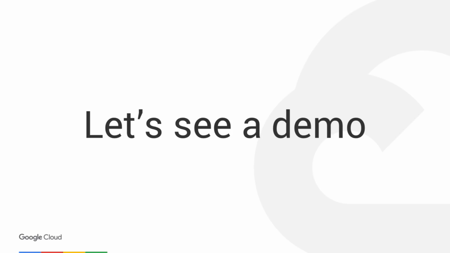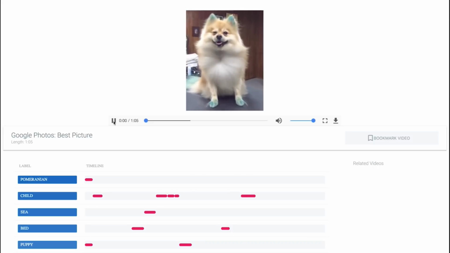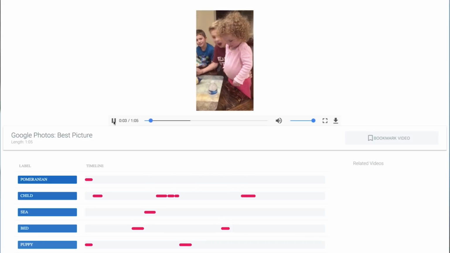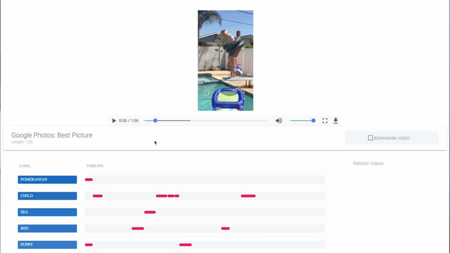The best way to understand how the Video API works is through a demo. Let's take a look. Here we have a video of a commercial for Google Photos, and I'm going to play just the first few seconds of the video. We can see that there's a lot of scene changes happening in this video. If we wanted to manually write down what was happening in every scene, we'd need to watch the entire thing and write down what was happening and then save these tags or labels in a database somewhere. The Video API lets us do this with a single REST API request.